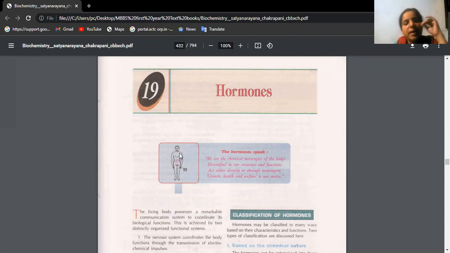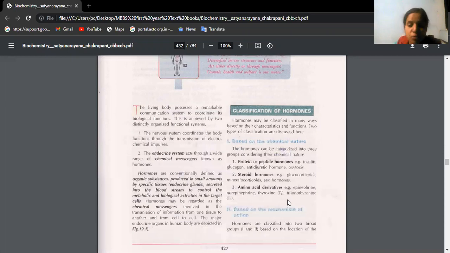So endocrine glands are nothing but ductless glands which generally pour their secretions directly into the blood. They do not have any ducts, isn't it? So these are chemical messengers which will show their action away from the place where they are produced generally.